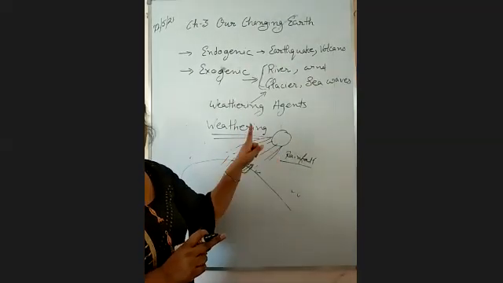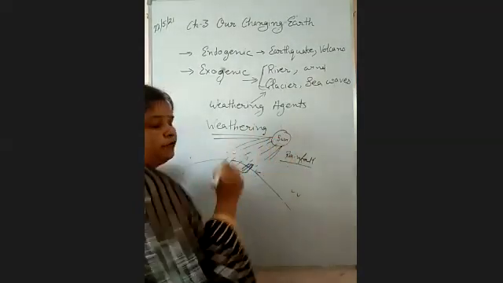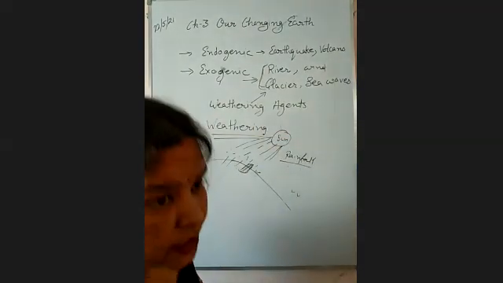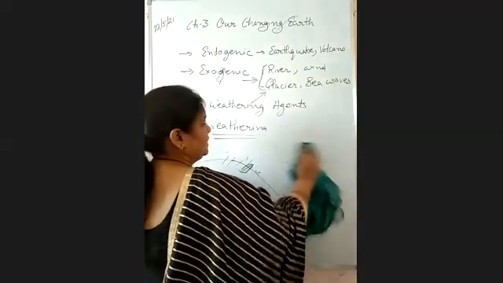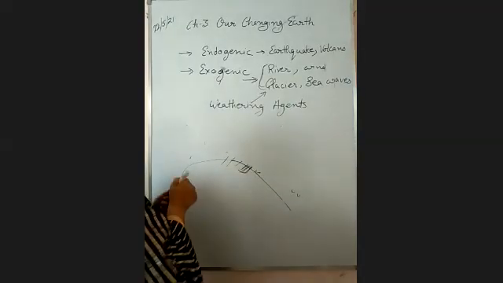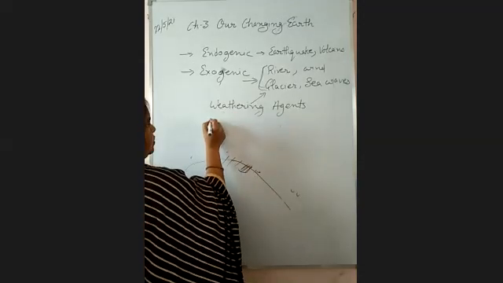In which the main factors are sun's heat and rainfall. Correct? Now the second process: when the rocks lose their material due to the sun's heat and rainfall, what happens? Now the work of river, wind or other things begins to start.